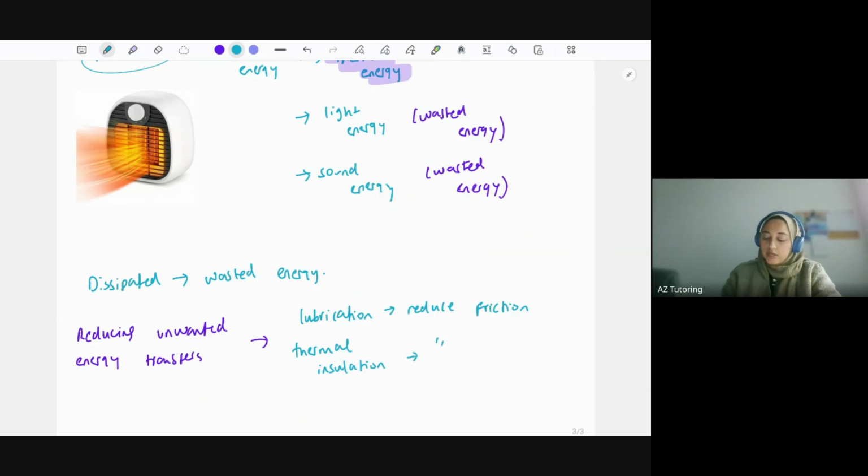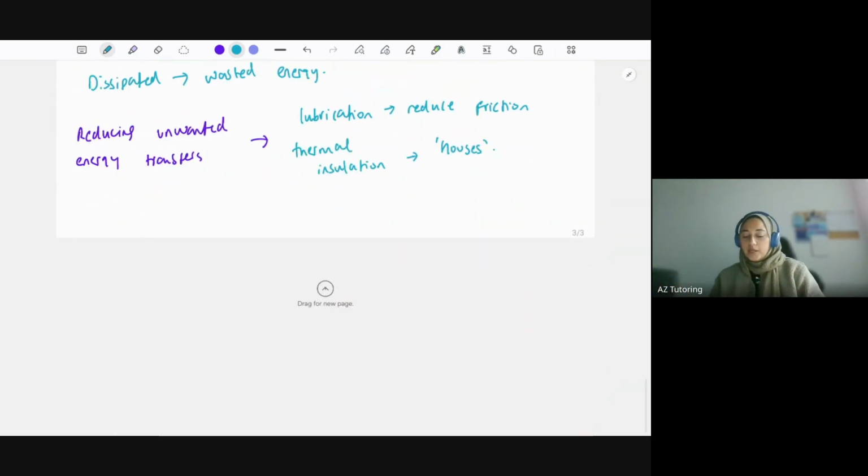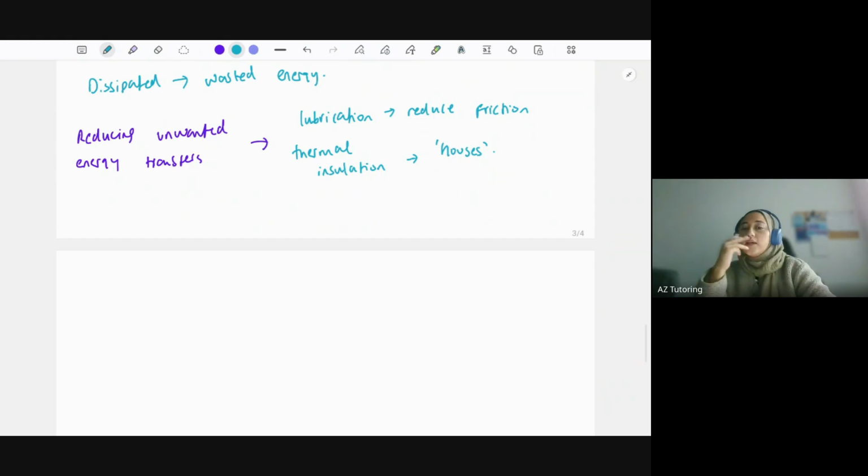Now, this is most likely used in houses. So say, for example, you want to keep your house as warm as possible without the need of heaters. You could just reduce the amount of heat that's essentially leaving that room. Another misconception as well is, let's say it's cold outside, somebody opens the door and says, close the door, the cold is coming in. There's no such thing as cold being transferred, it's the heat that's escaping that room.